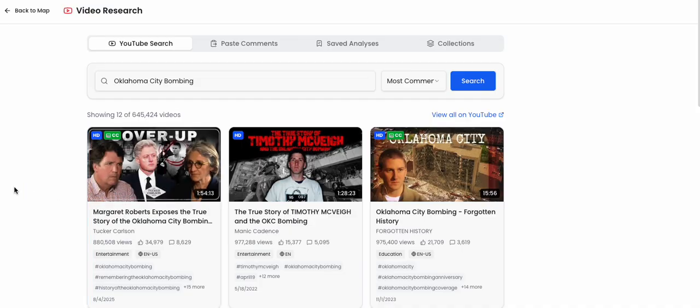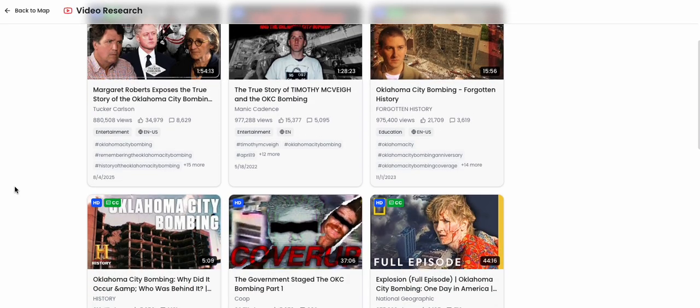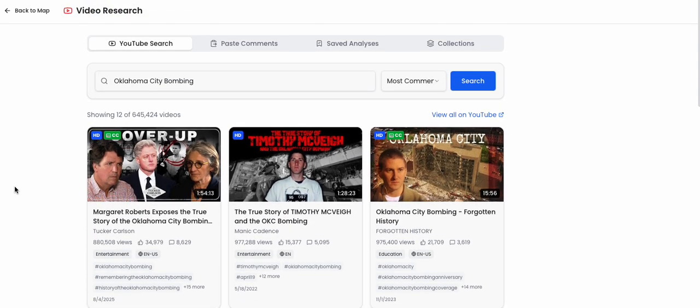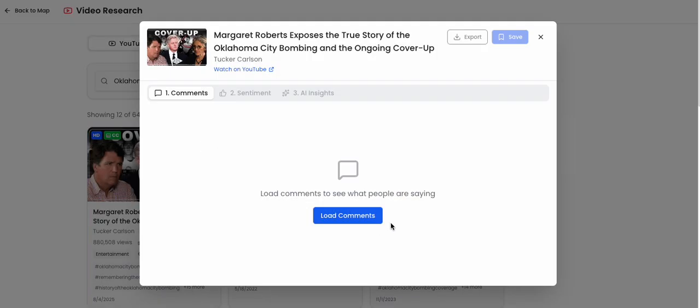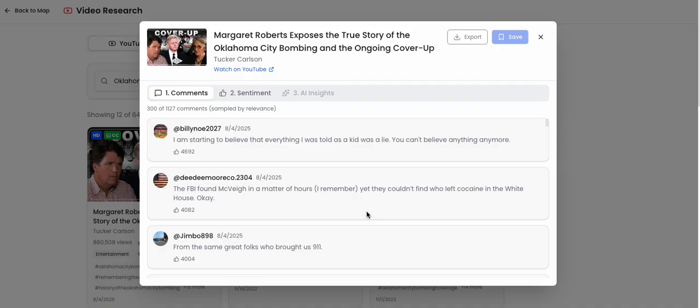I'm looking for a sampling of different sources at this point because I want to bring in a wide variety of different opinions in the media landscape: right, left, center, all outlets are all over the map. So let's say we're going to bring in comments from Tucker Carlson. I'm going to go ahead and fetch the comments.